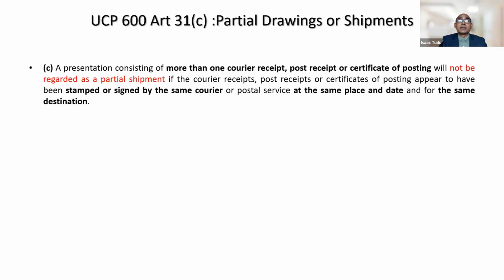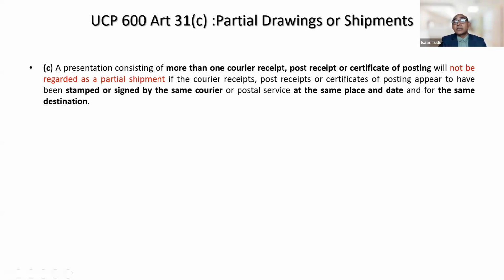So next is Article 31C. It says a presentation consisting of more than one courier receipt, post receipt or certificate of posting will not be considered as a partial shipment if the courier receipt, post receipt or certificate of posting appears to have been stamped or signed by the same courier or postal service at the same place and date and for the same destination.